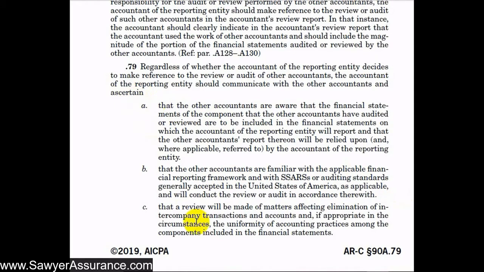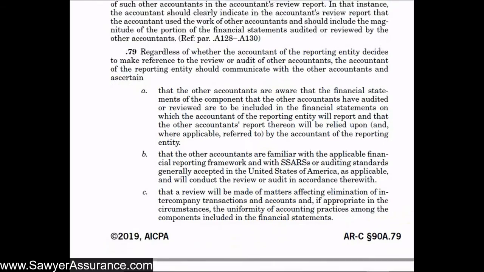And also we should ascertain that a review will be made of matters affecting elimination of intercompany transactions and accounts, and if appropriate in the circumstances, the uniformity of accounting practices among the components included in the financial statements. This is here to make sure that the eliminations are made properly, because if we rely on the report of the other accountant in that particular component, they won't be considering eliminations with the parent company or other subsidiaries other than just intercompany accounts. So we, as the lead, need to make sure that those intercompany accounts reconcile between the subsidiaries or components.